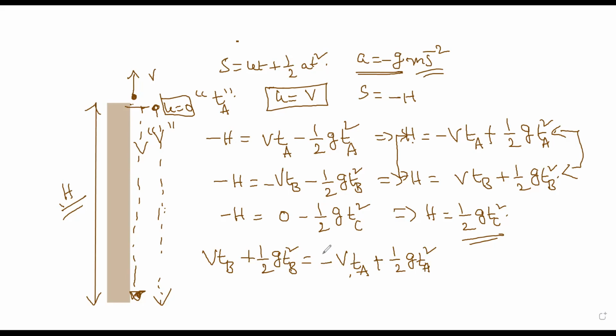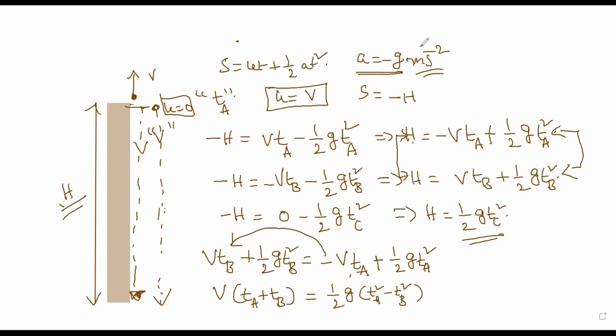So let us send this quantity this side. So I can write V into TA plus TB. So I did a small mistake here, which I corrected. When I'm multiplying the negative sign, minus of minus is positive, which I forgot here. So I'm correcting it. So minus V into TA plus TB is equal to half G, you can write TA square minus TB square. Like this you can put.